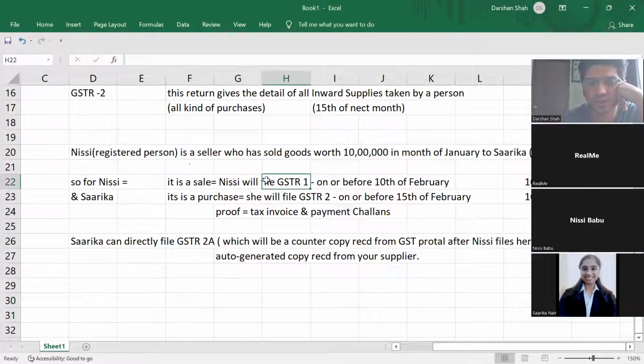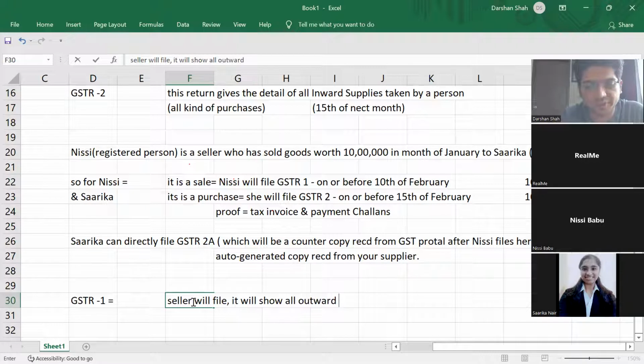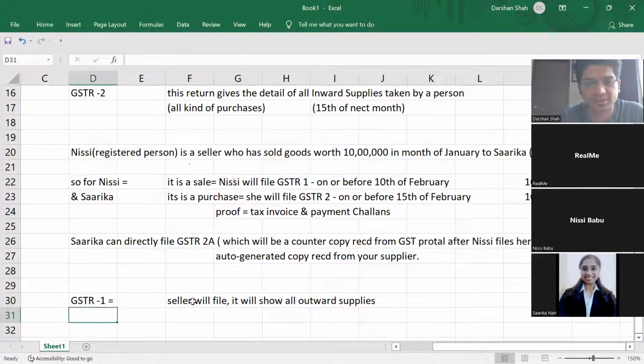So GSTR1, in short, I'll repeat once again what I've taught till now. Who is going to file GSTR1, purchaser or seller? Seller. The seller will file GSTR1 and it will show all the outward supplies. And the buyer can either file GSTR2 or GSTR2A.